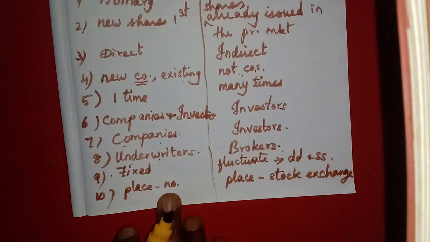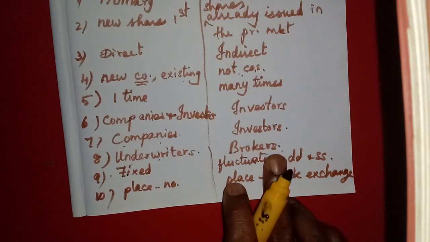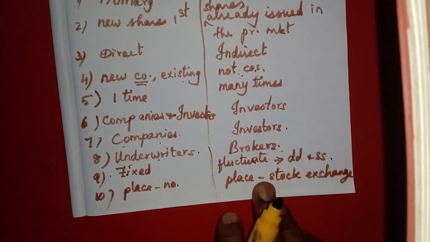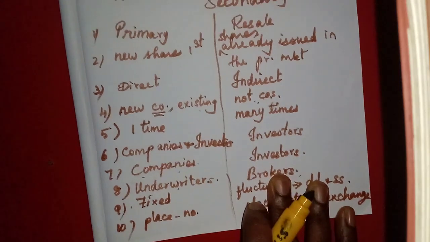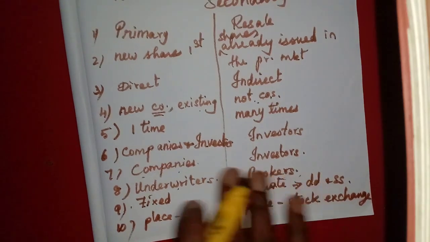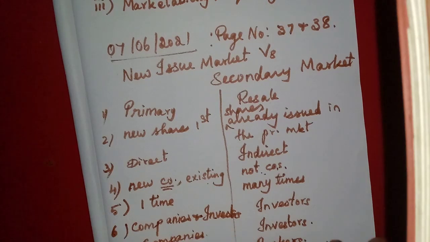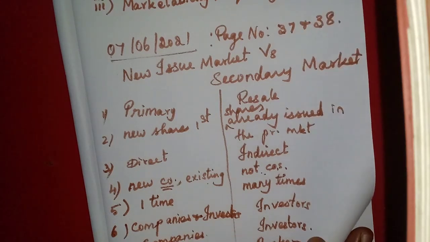But in the new issue market there is no particular formal place you need to go to purchase the share. We can apply through the bank. The application can be sent by email, and we can also apply online. Here also the stock exchange is the place, but nowadays the dealings are done mostly online. Now you might have understood the differences between the new issue market and the secondary market.